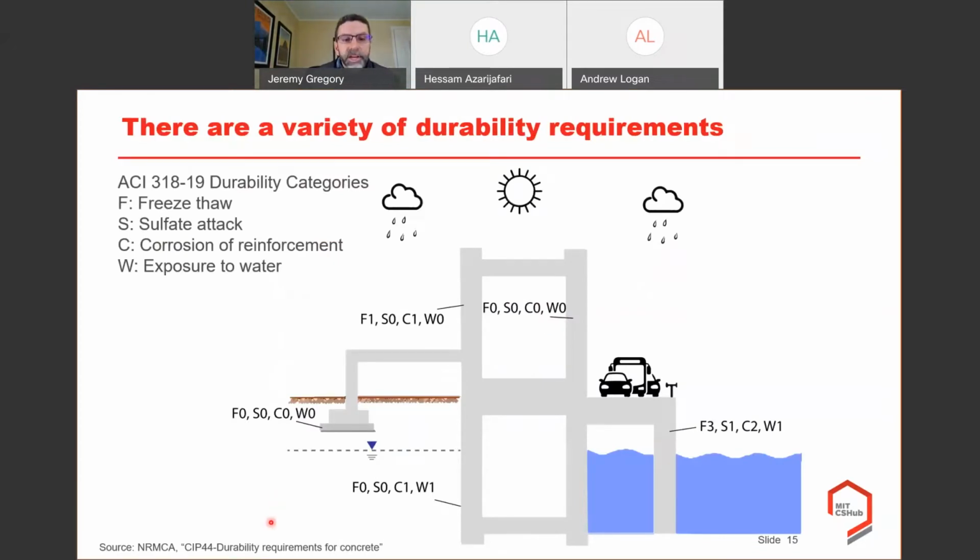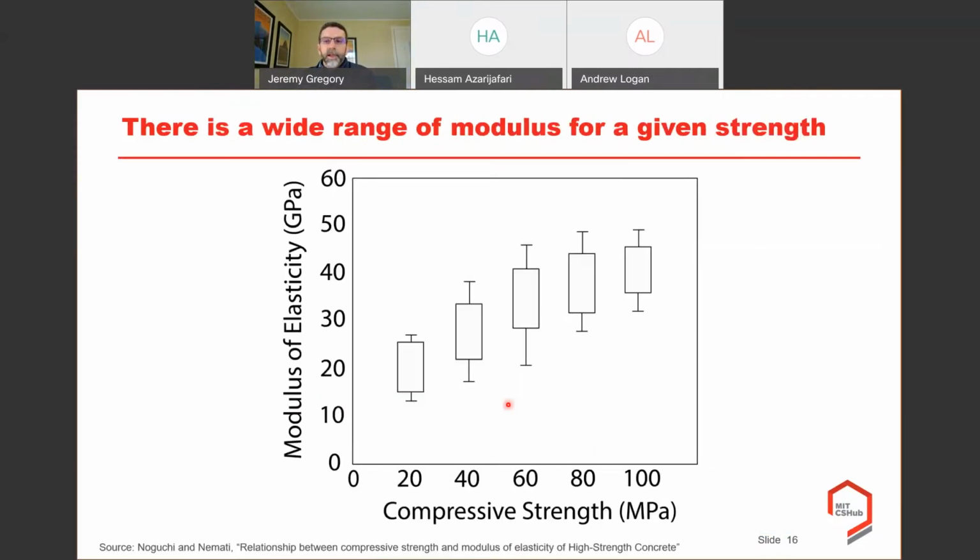This here is a figure that's meant to show basically different types of concrete that can be used. You know, some that is in probably salt water, some that's exposed to the air, some is underground, and they all have different types of durability categorizations, right? Freeze thaw, sulfate attack, corrosion, exposure to water, and you change the mixture in order to meet those. So once again, these could all have the same 28-day strength, but with different durability requirements, you have to change the mixture. And lastly, another example here is modulus or stiffness.